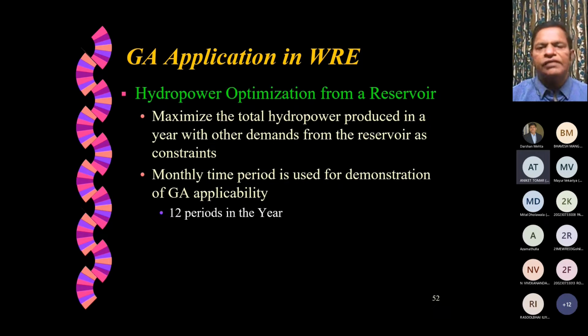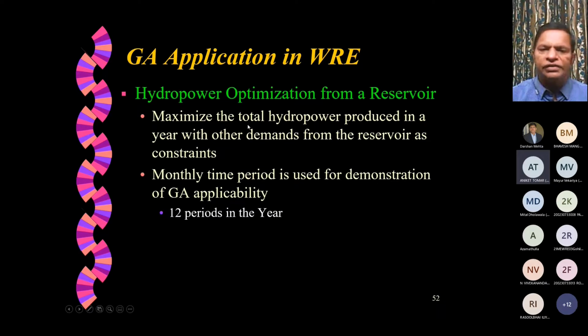Okay, that is what we call optimal reservoir operation. Your objective function could be, let us say, that hydropower needs to be maximized. Total hydropower produced needs to be maximized. Or the total crop yield that we got from irrigation water release should be maximized. Any such things. Okay, so let us start with a simple objective function, hydropower optimization from a reservoir.